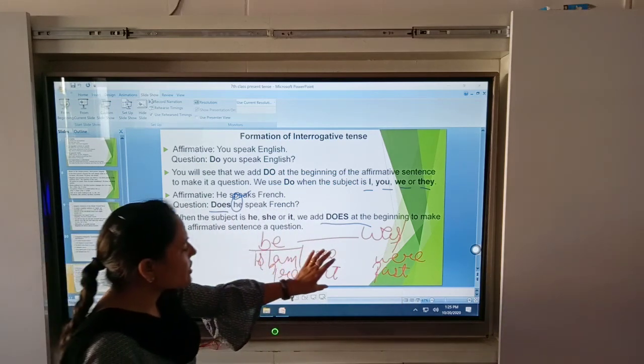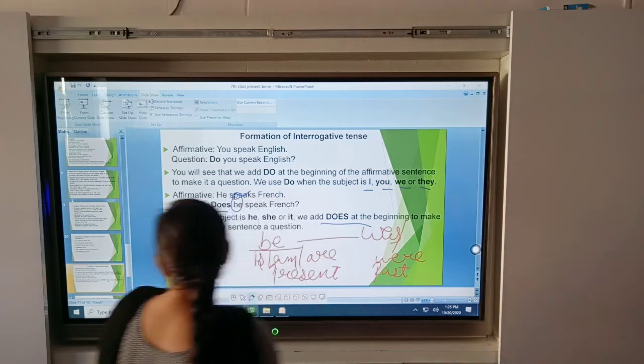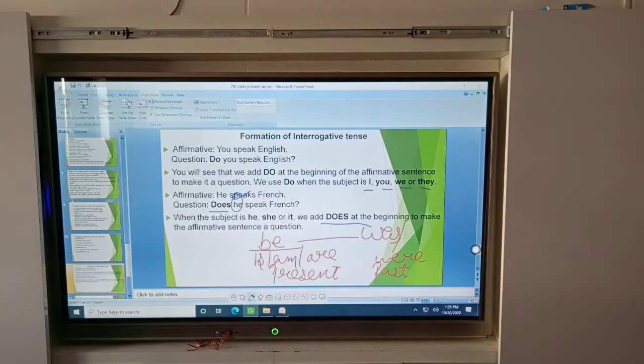All these are auxiliary verbs. Okay, yes, we will discuss them in another topic.